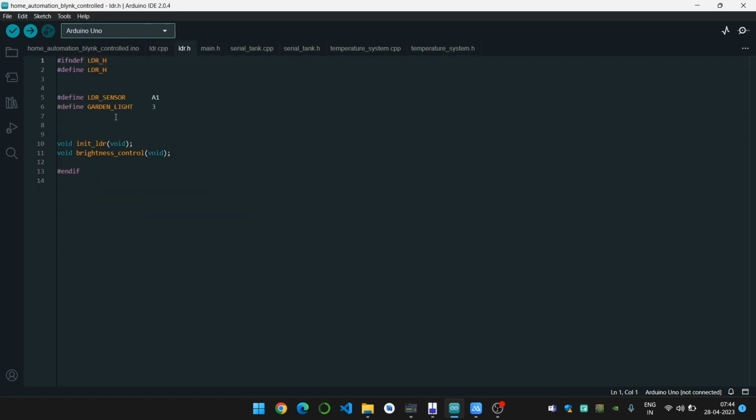This is the LDR header file where we define some macros for the LDR sensor as well as for the garden light pin.